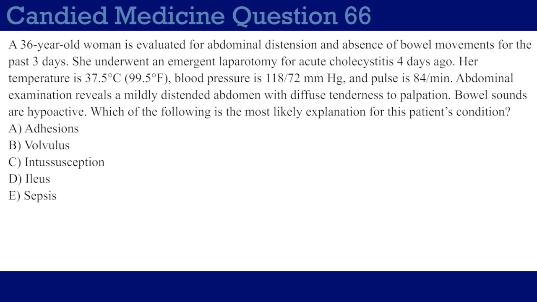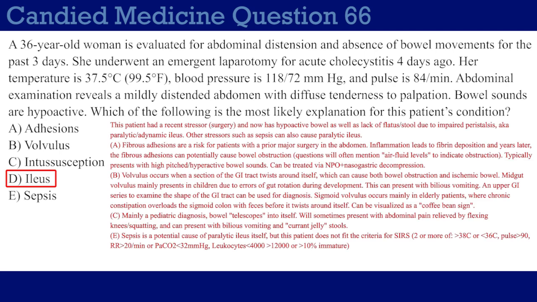This patient had a recent stressor, in this case surgery, and now she has hypoactive bowel sounds and she can't pass gas and she can't pass stools. So this is most likely due to impaired peristalsis, also known as a paralytic ileus. Choice D is the correct answer.